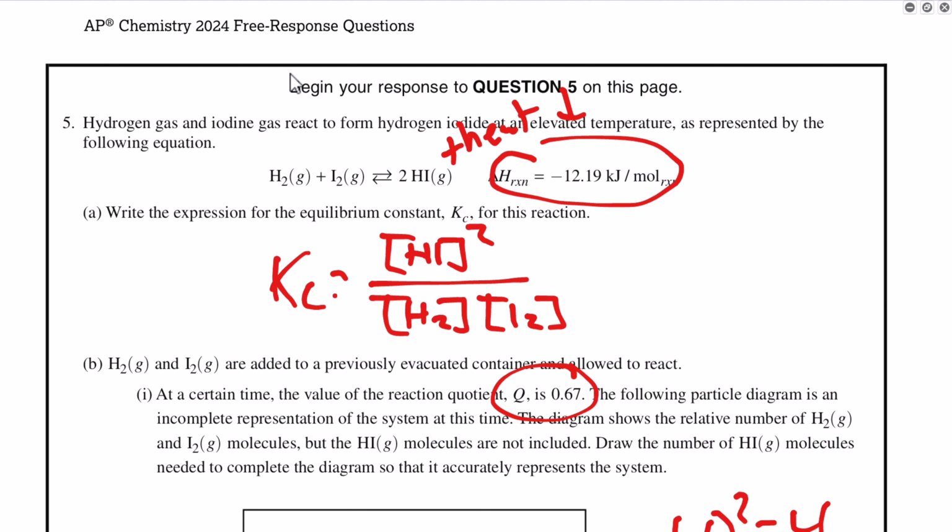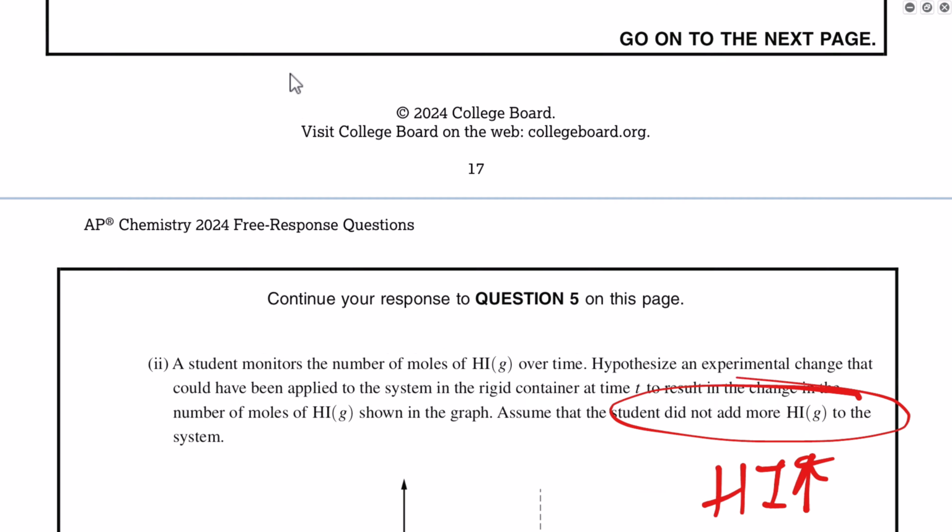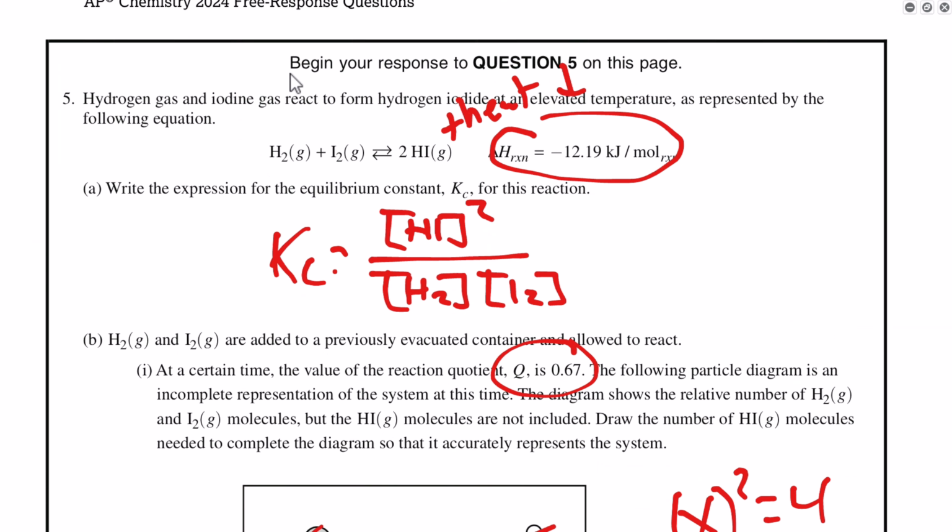So a larger container means that we have a higher volume, and a higher volume means that the pressure is decreased. A decrease in pressure favors the side, according to Le Chatelier's principle, with more moles of gas. But even then, if you didn't know that information, you couldn't tell if it was more or less.